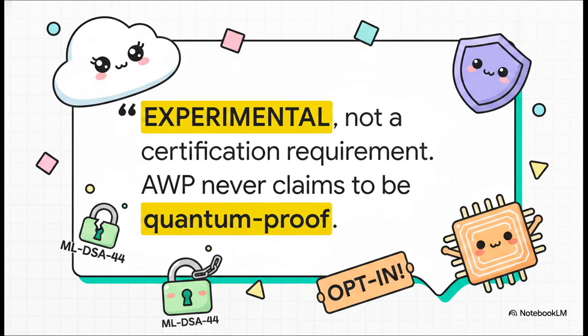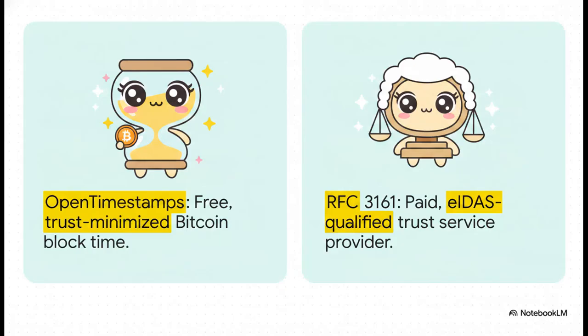And there's that radical candor again. The protocol surfaces this post-quantum edition as an experimental advisory. They explicitly refuse to market it as future-proof or unbreakable. It's just a verifiable, honest backstop that operators can opt into without risking the core protocol on a very young algorithm. That same exact honesty applies to how they anchor time.